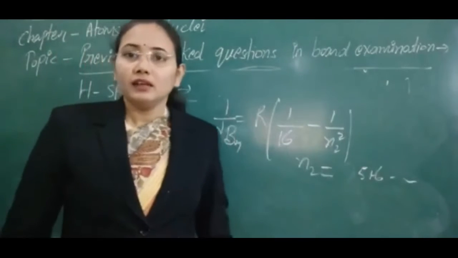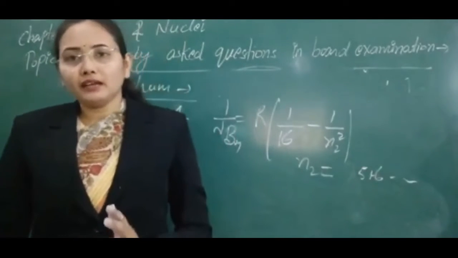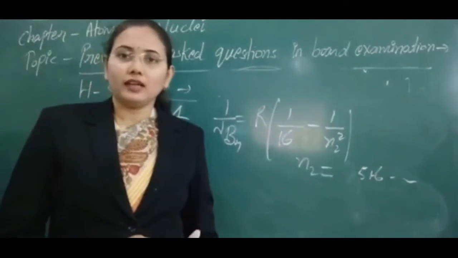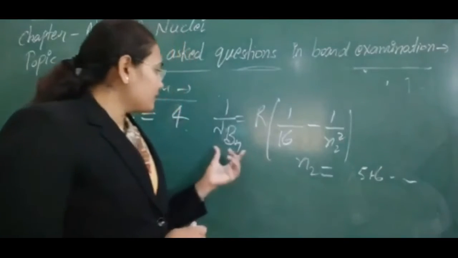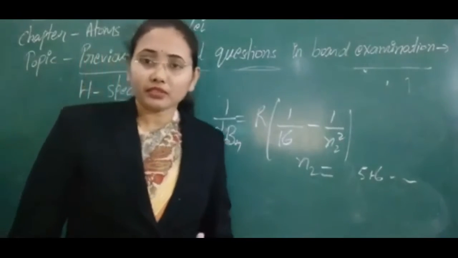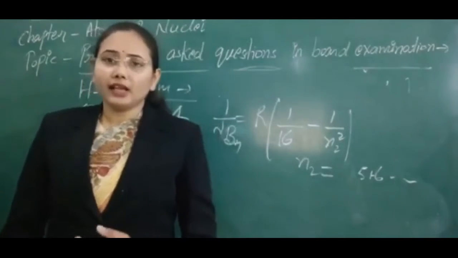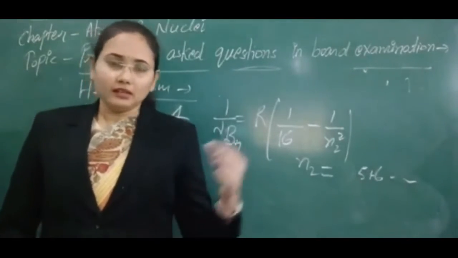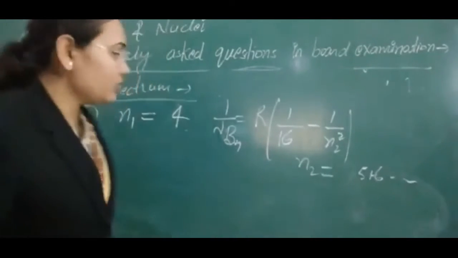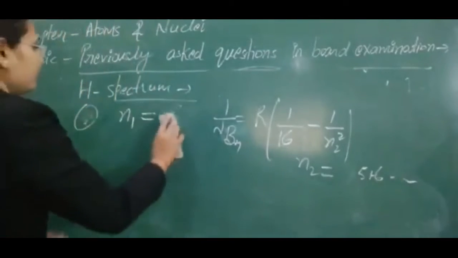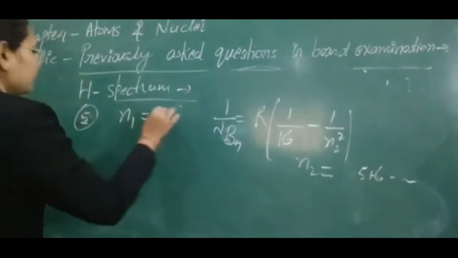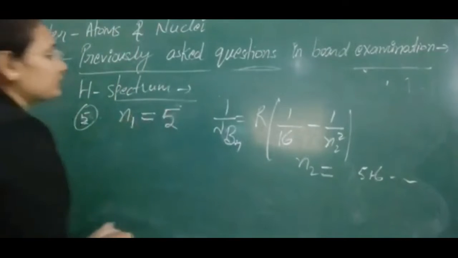And if you see in which range it is lying, it is also lying in the infrared region, and this is called the Brackett series. The next case that we have is the Pfund series. So in the case of the Pfund series, we just put the limitation here that n1 is equal to 5.